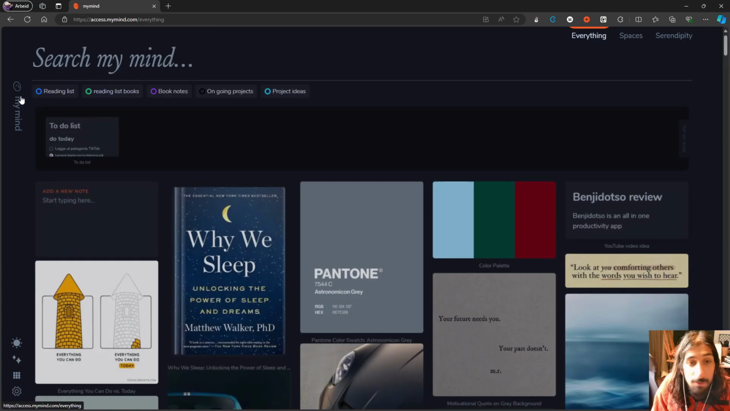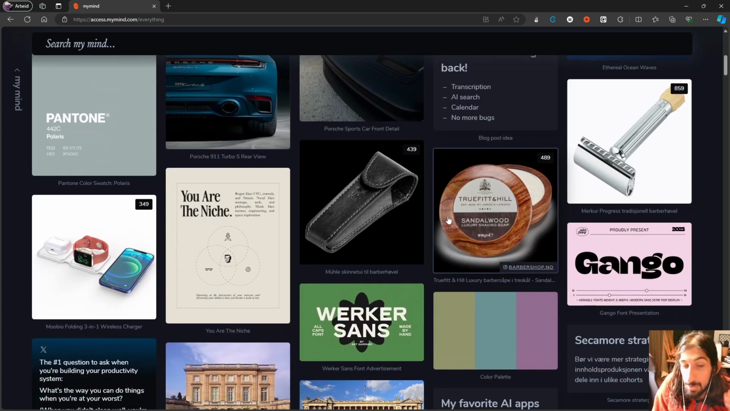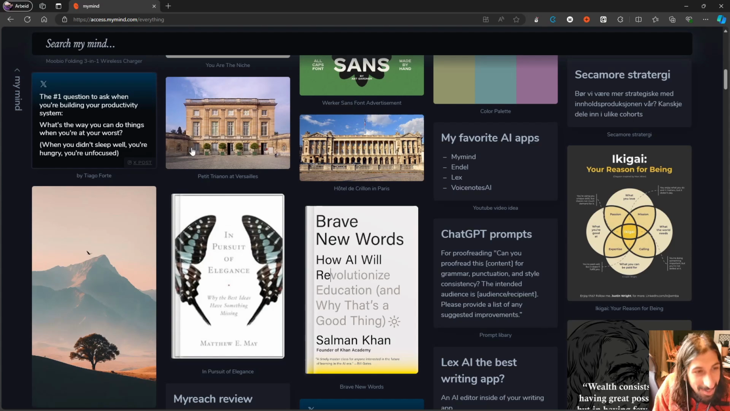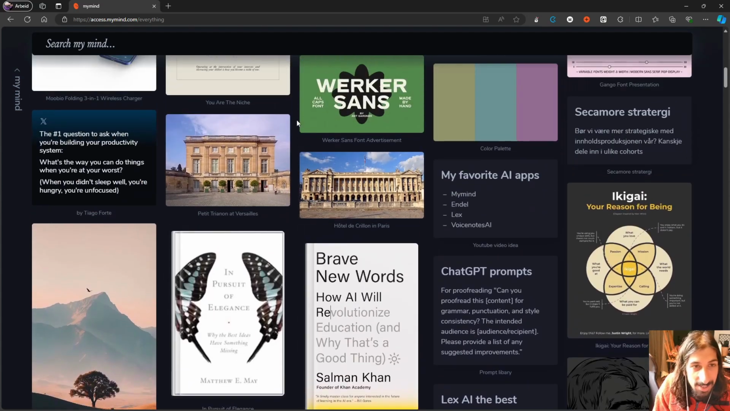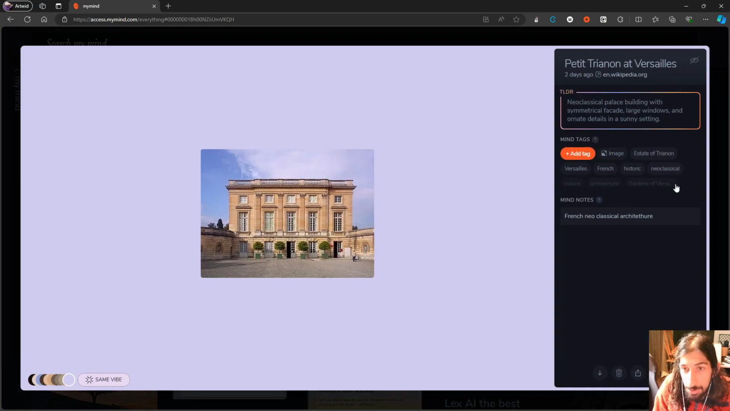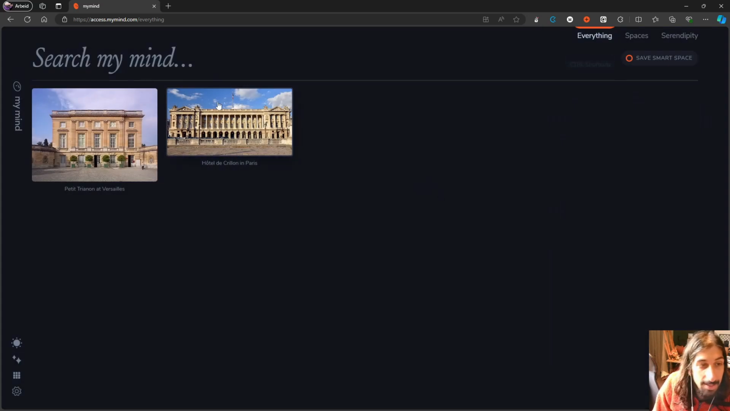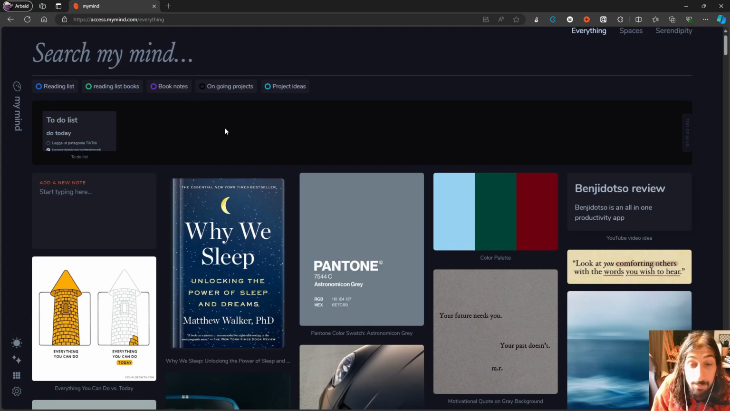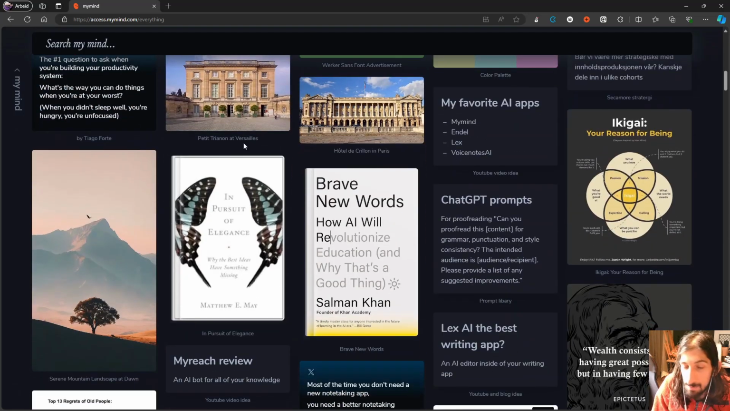So it is a beautiful looking note-taking app with a beautiful UI, a beautiful AI as well. But the AI works quite well in actually tagging your images and organizing things for you, as it has done here, like the neoclassical tag, and it has given it to both of the pictures I saved for that specific purpose. So everything that might motivate me or inspire me, I just put into here.